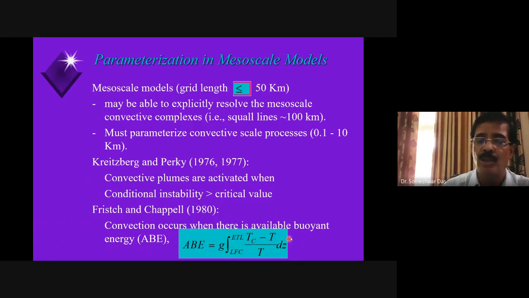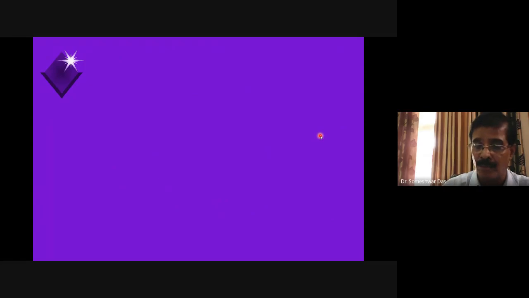From cloud base to cloud top, the integrated value of the excess temperature of the clouds over the environment is called the ABE, the available buoyant energy. So Frisch and Chappell assumed that in a grid box, deep convection will occur when there is available buoyant energy. Then he calculated the resulting warming and moistening.